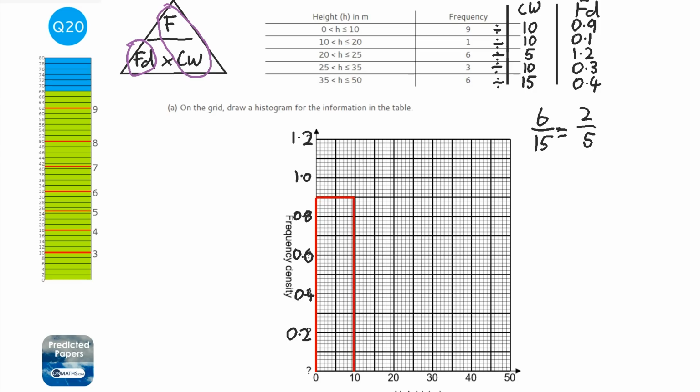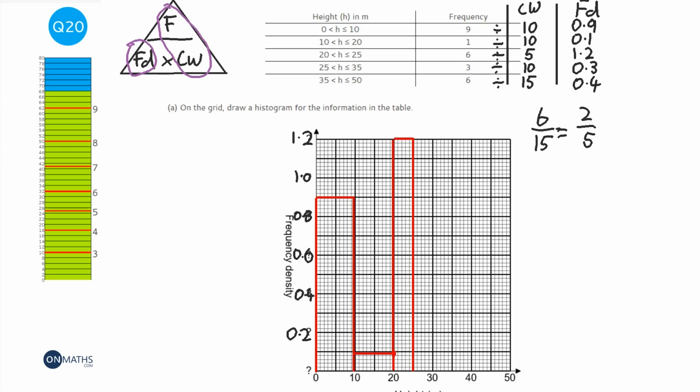Okay, next one is 10 to 20, and it's 0.1, so it'll be down here. I'm not going to get these exact, but with your one it's a bit easier to get exact. So 20 to 25, so we've got to be careful with this one, because it's only one square across. Let's try and get it as close as I can. So that's 1.2, but it's only 1 square across.